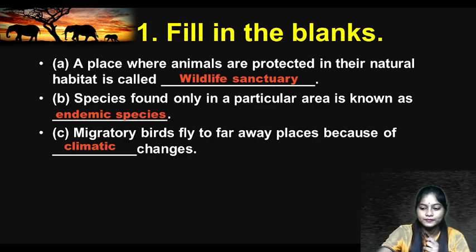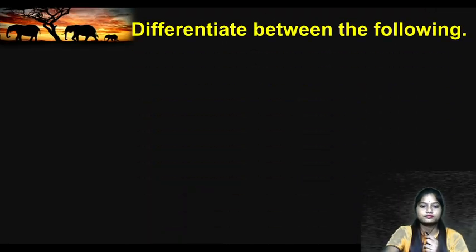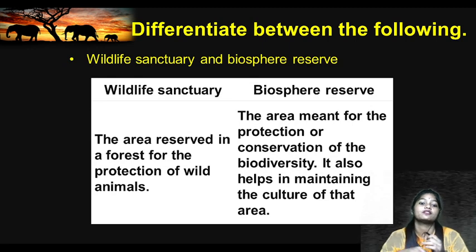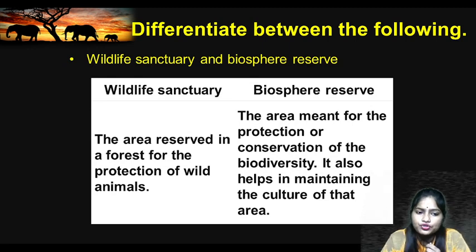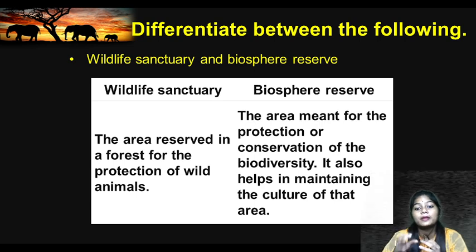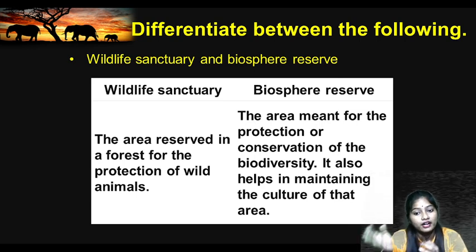Well done, kids. Now next, differentiate between the following. We have to differentiate between wildlife sanctuary and biosphere reserve. Wildlife sanctuary is the area reserved in a forest for the protection of wild animals with their environment. But biosphere reserve is the area meant for the conservation of biodiversity.